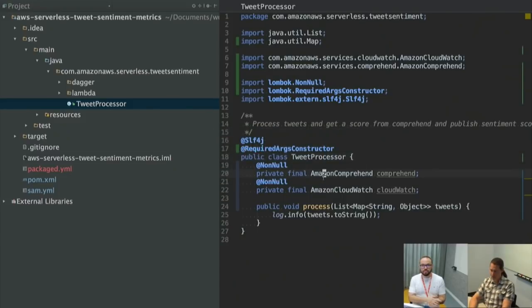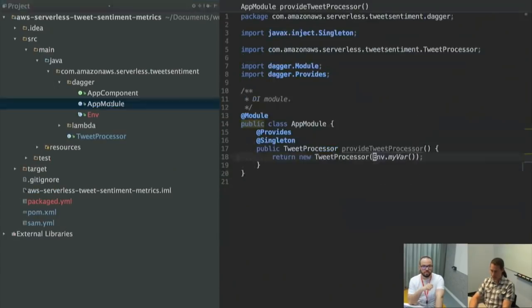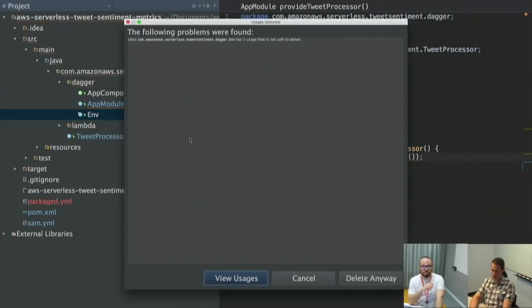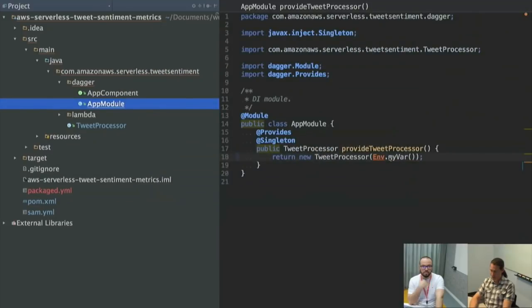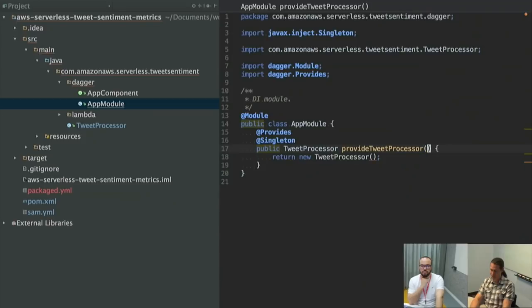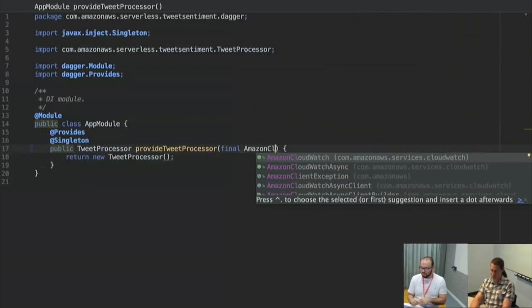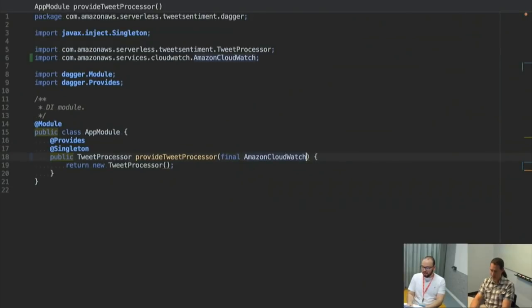Okay, so what I've done here is I've taken, now my tweet processor needs Comprehend and it needs CloudWatch, right? Nice. So I can go over to my module, so now that's failing. So I'm going to delete, I really don't think I'm going to need environment variables, so I'm just going to get rid of this. And then, so now we actually need those objects, right? So I need something, Amazon, sorry, I'll make this. I need an Amazon CloudWatch. I need a Comprehend.